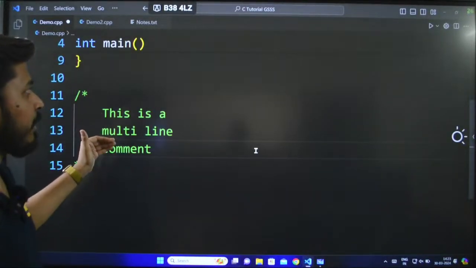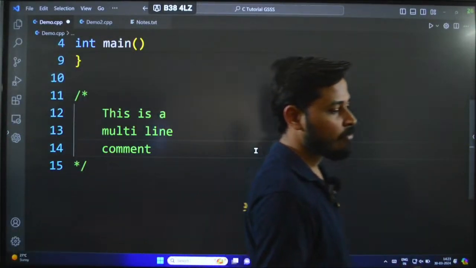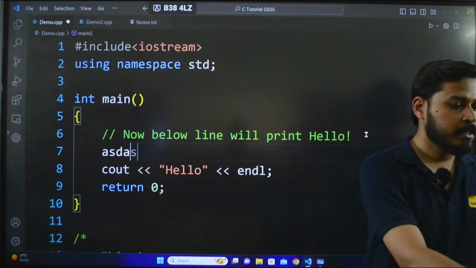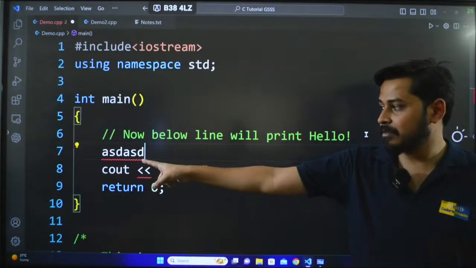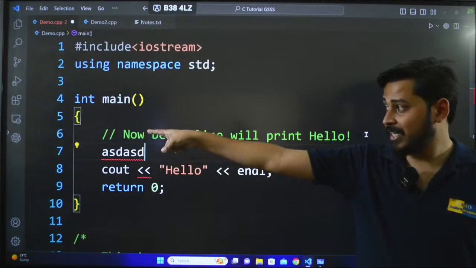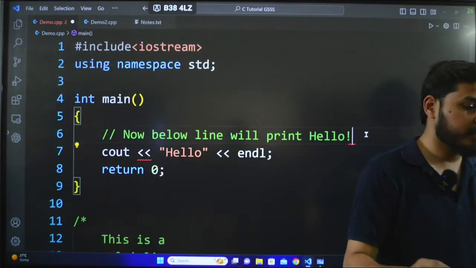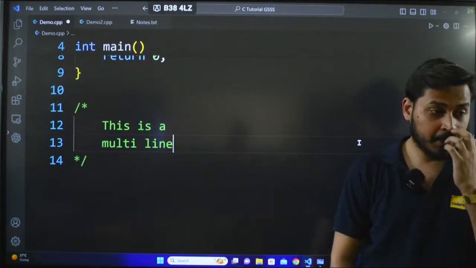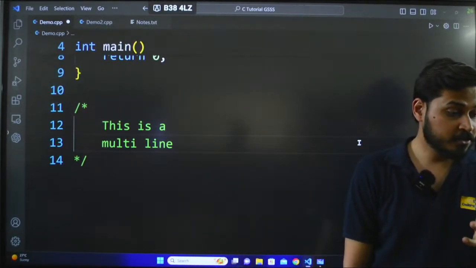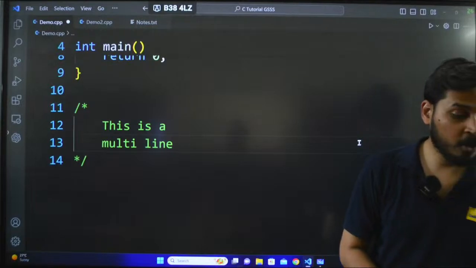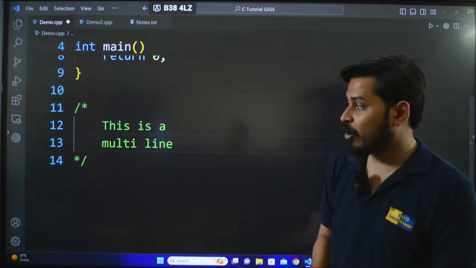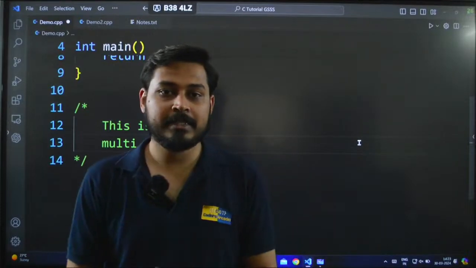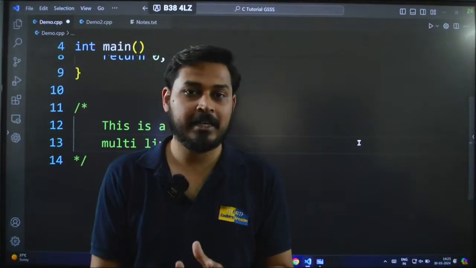I can write multiple lines, but in a single line comment, whenever you press enter, it is no longer a comment, because that is used for a single line, and because of that reason only we have this multi-line comment. I hope you have understood this very well. So multi-line comment is basically the type of comment which allows you to write multiple lines of comment in one shot, like in one paragraph.